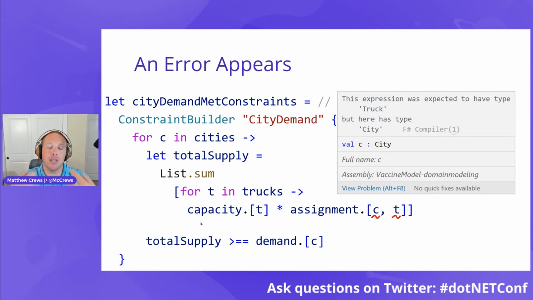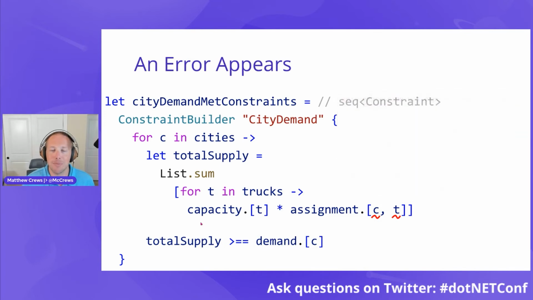But now that I've embraced F#'s concise syntax for defining types and then accurately modeled the domain using those types, the compiler is now helping me ensure that my model makes sense and how I'm indexing data makes sense. So what I'm going to do now is switch the order of those arguments, and now the compiler is going to be happy.